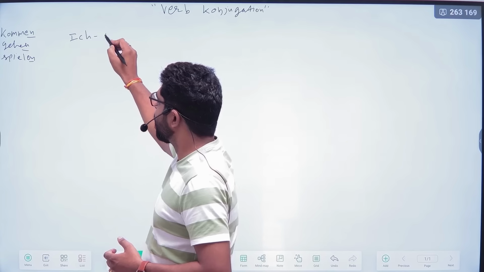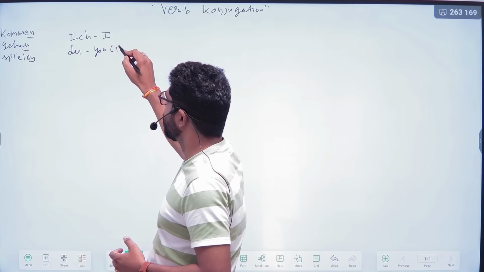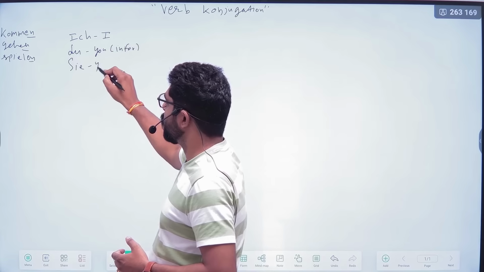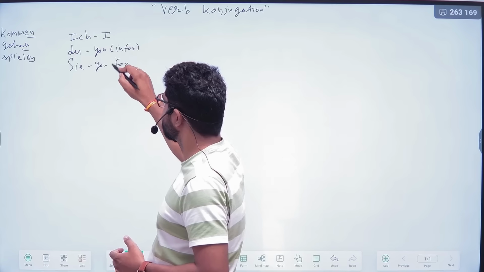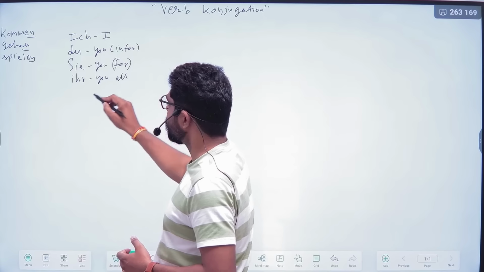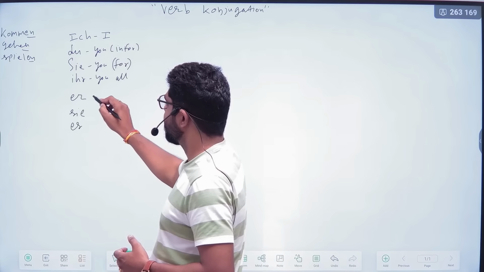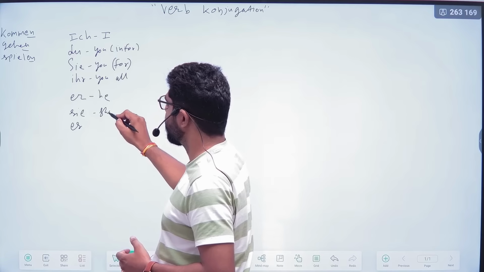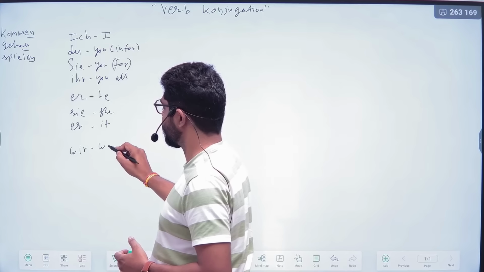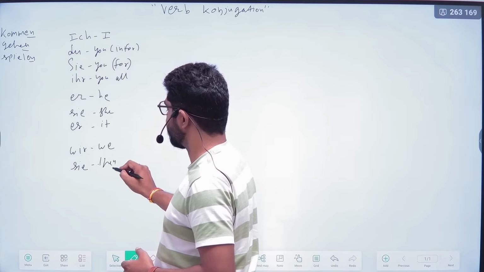Ich, I. Du, you, but which one? Informal. Sie with capital S, it means you, formal. Ihr means you all. Er, sie, and es: he, she, and it. For the plural subject, we have wir, it means we. And for they, we have sie, it means they.